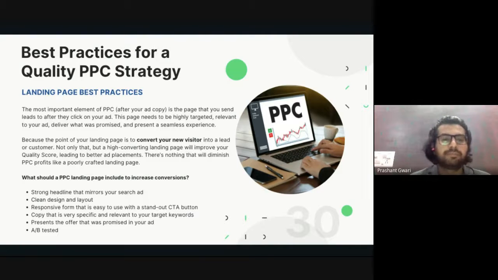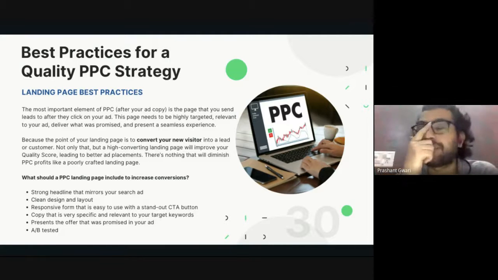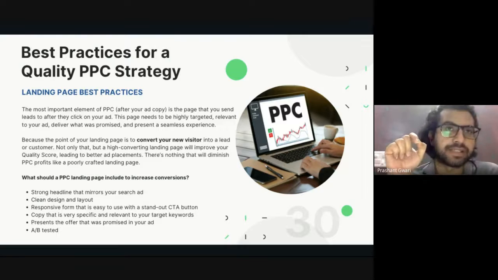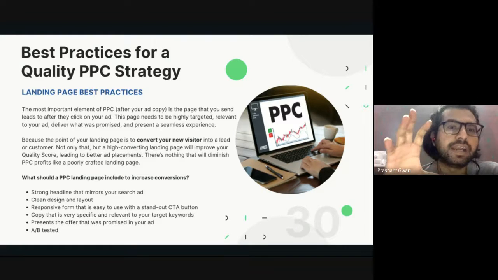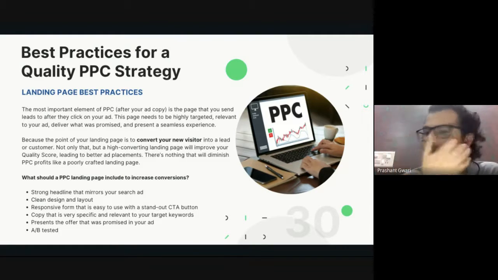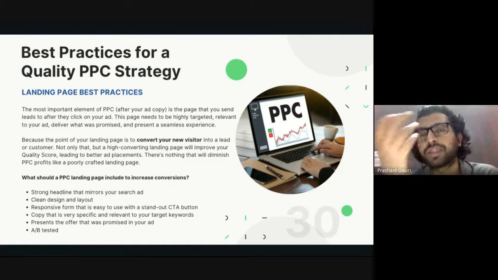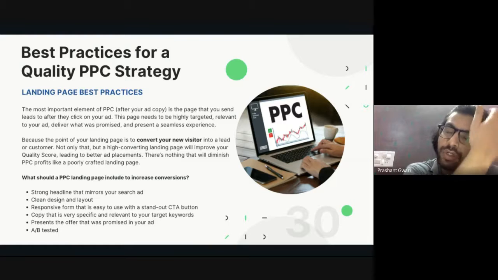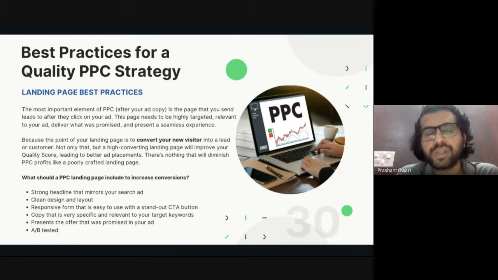Then the 5th one is to present the offer that was promised in your ad. If you are promising something in your advertisement, it should be available on your landing page. Like if you are giving a certain kind of discount, or let's say a free demo class in your advertisement, and when they click on your website there is no mention of a discount or a free demo class, it will be really bad for your landing page experience and it can reduce your quality score. So what you are offering and promising in your advertisement, you should copy the same on your landing page content.